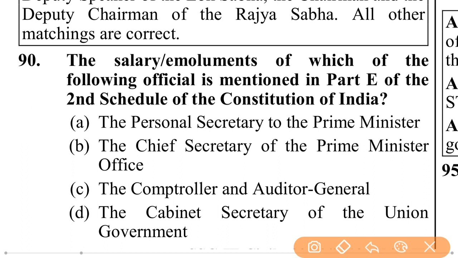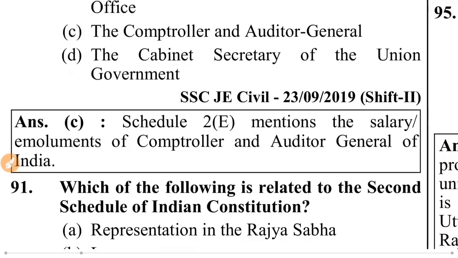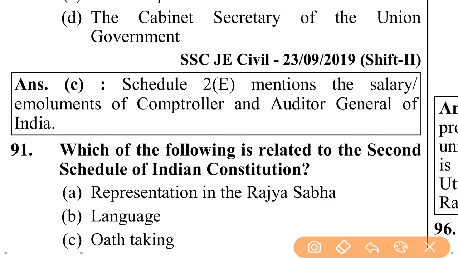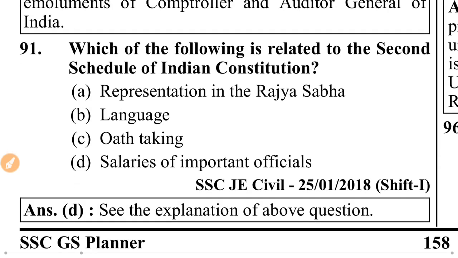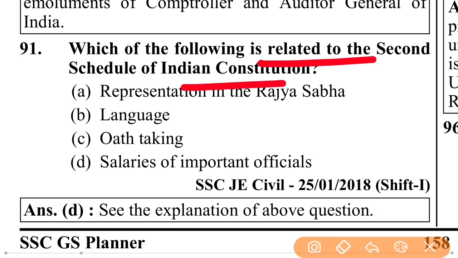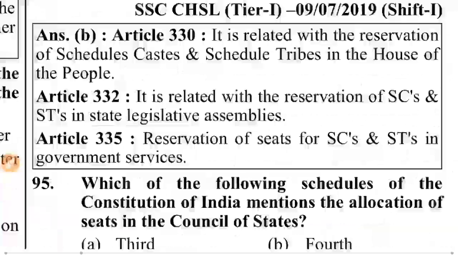The salary emoluments of which of the following official is mentioned in Part E of the 2nd schedule of the Constitution of India? The Comptroller and Auditor General. The schedule 2nd E mention the salary emoluments of Comptroller and Auditor General of India. Which of the following is related to the second schedule of Indian Constitution? Salaries of important official.